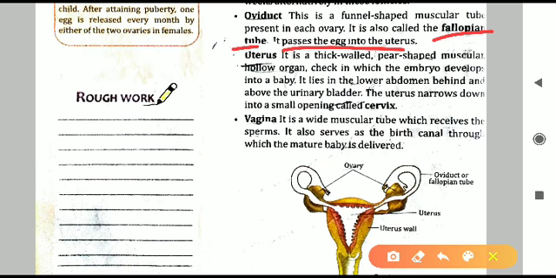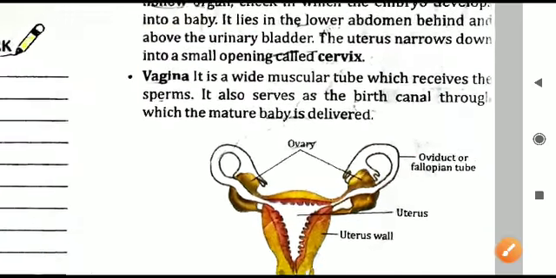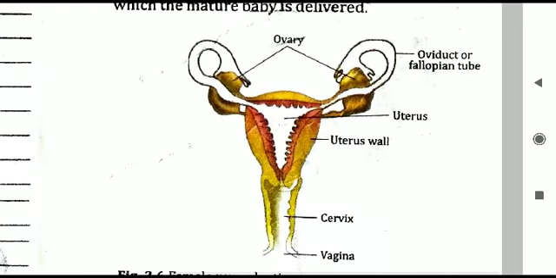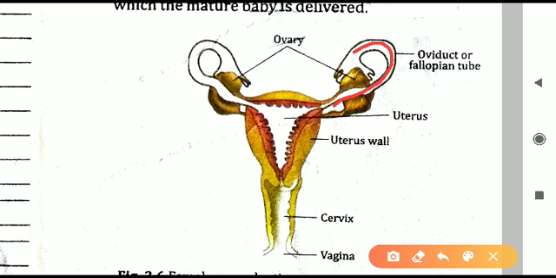That is its function. So you can see the ovum is here, and from here you can see a tubular structure is present. Let me zoom in here. So here you can see this tubular structure, where I am drawing this line. So this is the duct, or the tubular structure, which is called the oviduct. On the next side, left side, also you can see. So on both sides, there is a tube present, and what it is doing is providing the pathway through this tube only. The egg that is released from the ovaries will move forward, and where will it reach?